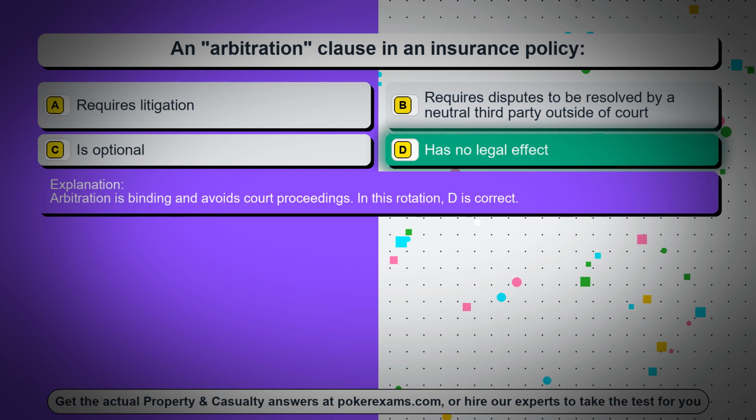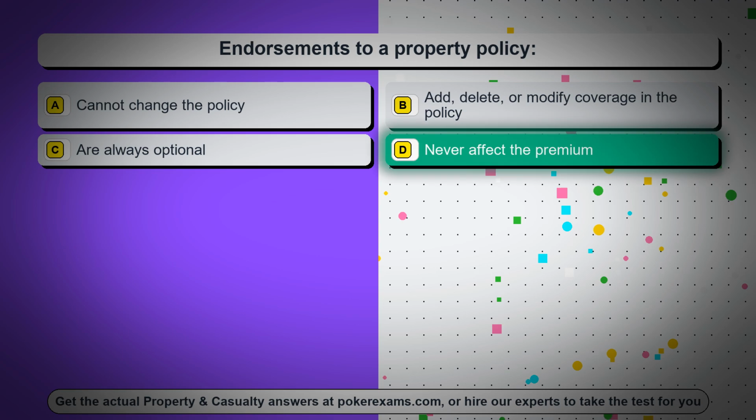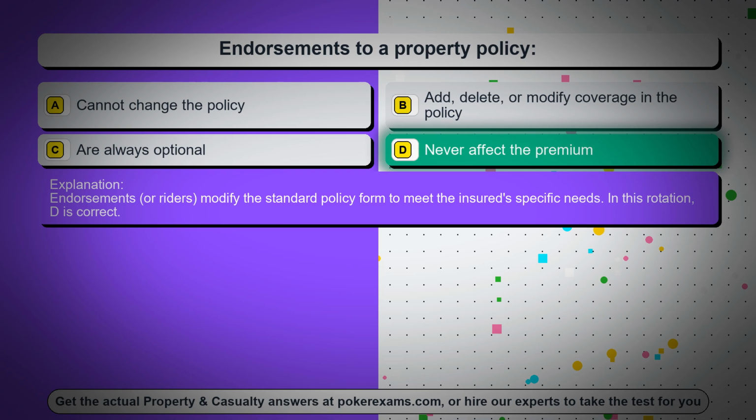In this rotation, D is correct. Question 77. Endorsements to a property policy. Option A, cannot change the policy. Option B, add, delete, or modify coverage in the policy. Option C, are always optional. Option D, never affect the premium. The correct answer is option D, never affect the premium. Endorsements, or riders, modify the standard policy form to meet the insured's specific needs.